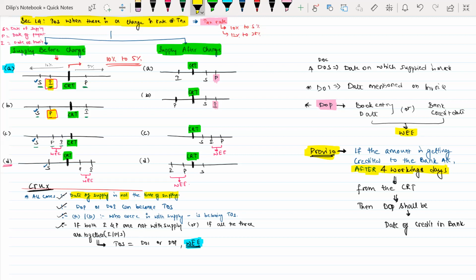meaning, assuming you received a check on 1st of April 2020, and the date of check was say 10th of April, and there was a change in rate of tax on 12th of April.